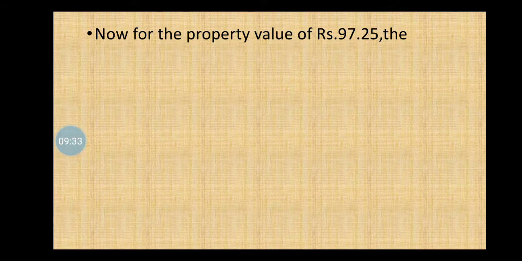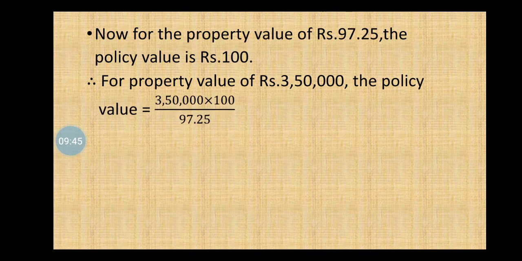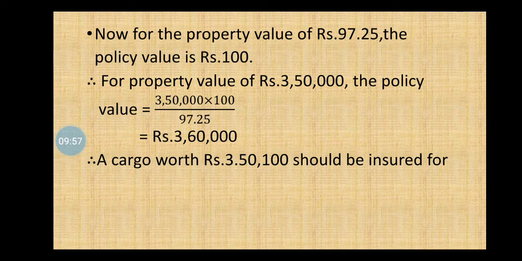Now for the property value of rupees 97.25, the policy value is rupees 100. Therefore, for property value of 3,50,000, the policy value equals 3,50,000 into 100 upon 97.25, which equals 3,60,000. Therefore, a cargo worth rupees 3,50,100 should be insured for rupees 3,60,000.